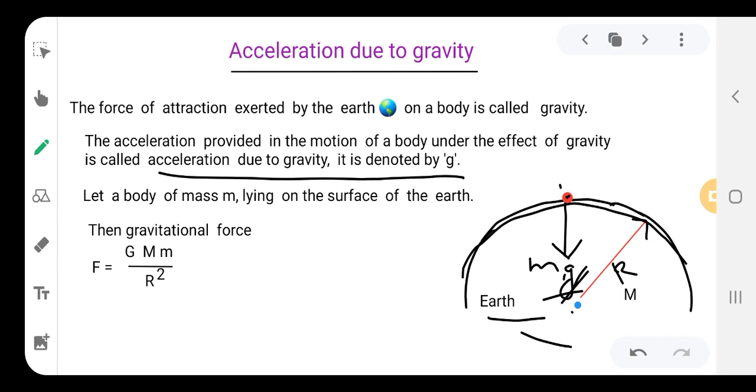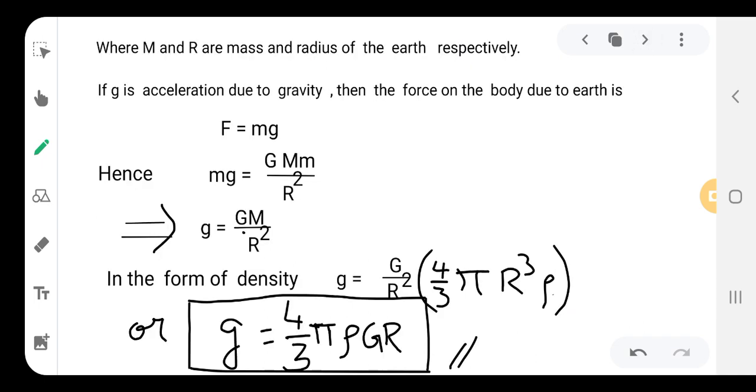Let a body of mass m be lying on the surface of the earth. Then the gravitational force is given by G capital M into small m by R square. Capital M is the mass of the earth, capital R is the radius of the earth, and small m is the mass of that body which is lying on the surface of the earth.